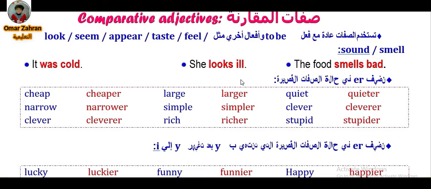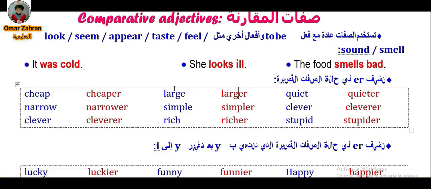Adjectives and adverbs, comparative adjectives and superlative adjectives. What's the difference between an adjective and an adverb? An adjective describes nouns or pronouns, but adverbs describe verbs. Okay? As I tell you, Omar is a good student. Omar writes well. So good here is an adjective. It describes Omar, but well describes how Omar writes. So the adverb describes the verb, but the adjective describes a noun or a pronoun.